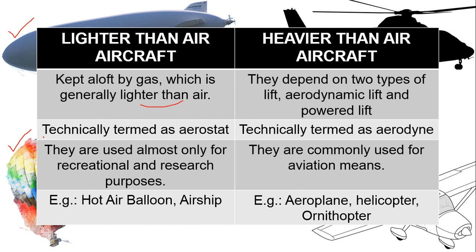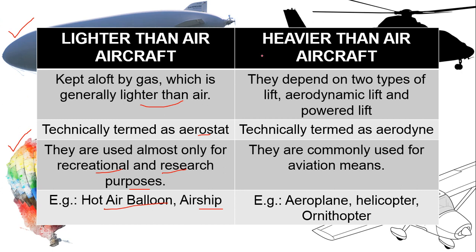The next point is that it is technically termed an aerostat, and they are used almost only for recreational and research purposes for now. This was due to an accident because the hydrogen came into reaction with the atmosphere, and there was a huge blast where the airship was totally burnt. We can see that the typical examples of lighter than air aircraft are hot air balloons and airships. This is an example of a hot air balloon, and this is an example of an airship.